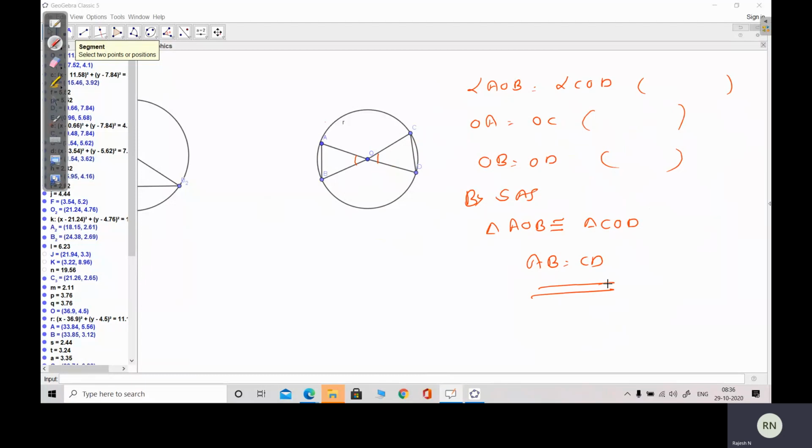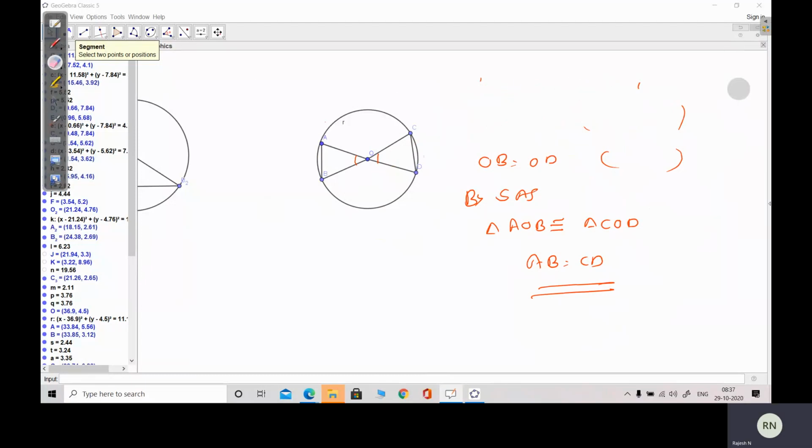So, what is the proof? First, angle AOB is equal to angle COD. Why? These angles are equal, it is given. And the next one is what? OA is equal to OC. What is the reason? Radii of the same circle. Next, OB is equal to OD. What is the reason? Radii of the same circle. Therefore, by the SAS rule, triangle AOB is congruent to triangle COD. Therefore, AB is equal to CD. Therefore, the chords are equal. Okay.